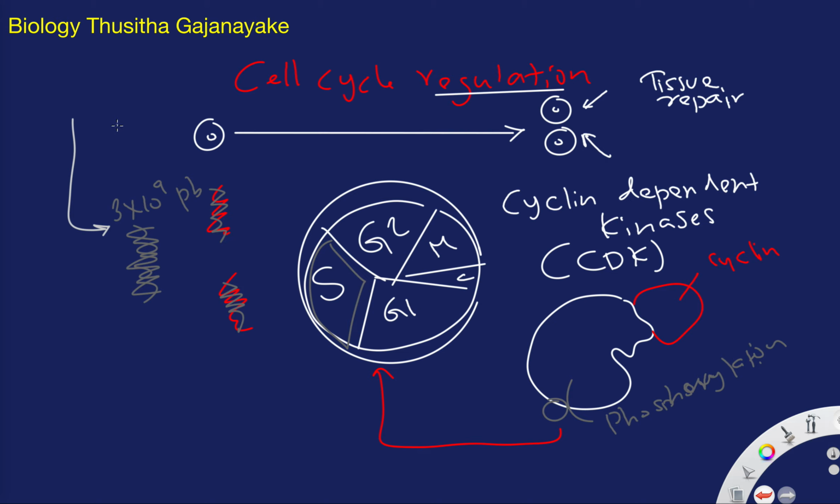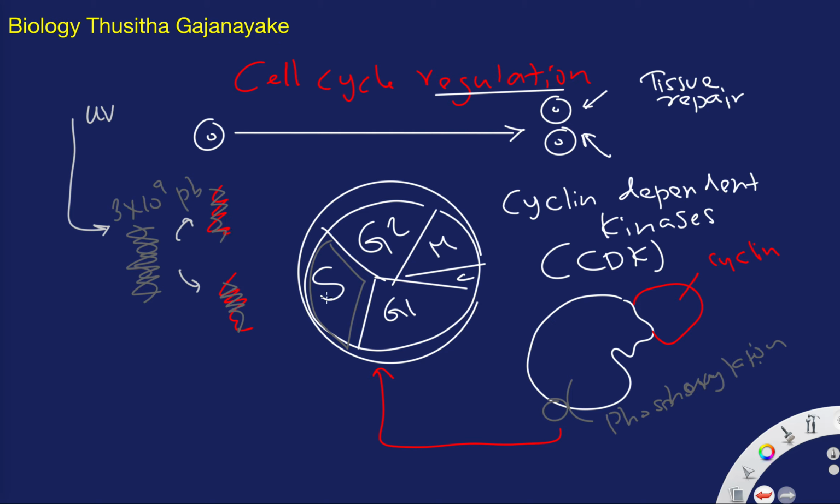If DNA damage happens, let's say due to ultraviolet radiation, a mutation can happen. Then the DNA is not the right DNA. When the DNA is synthesized by the DNA polymerase enzymes, they have to copy this DNA into here, and the mutation can happen. So all these things can happen during DNA replication.